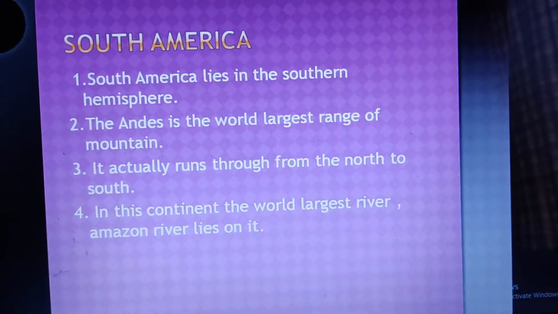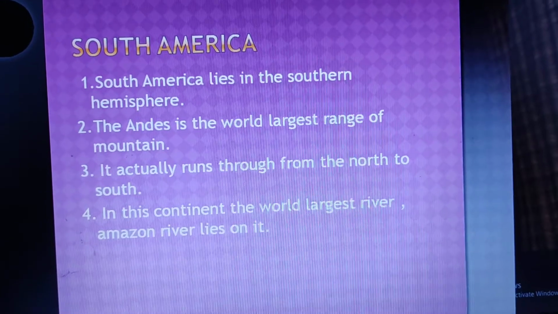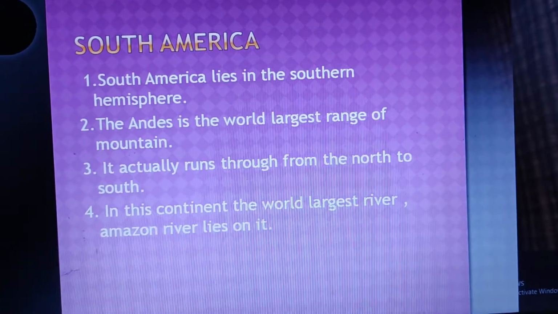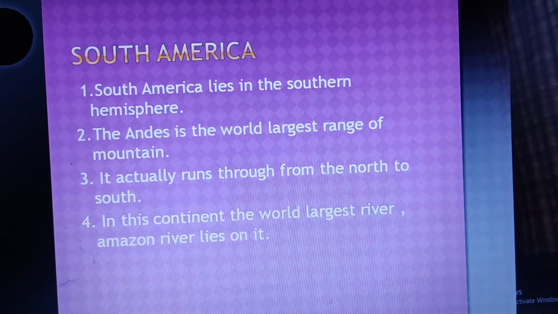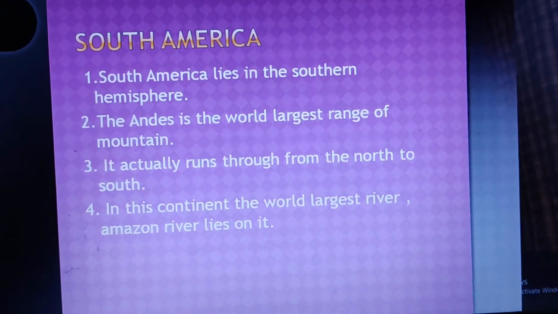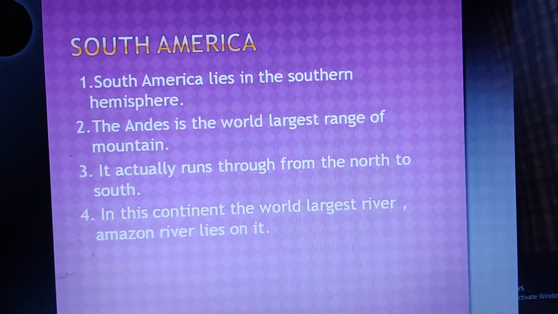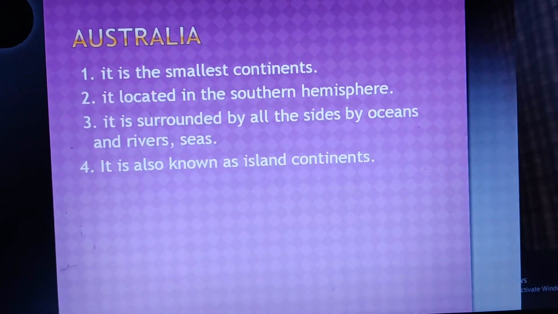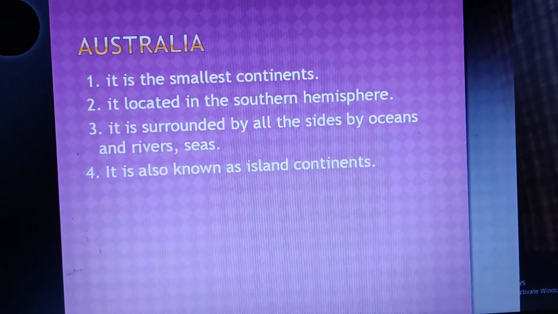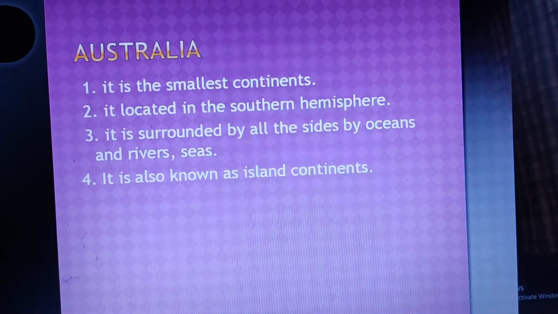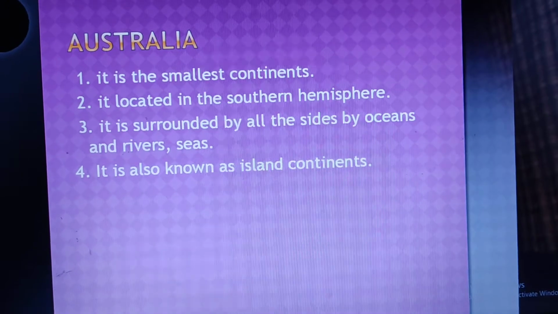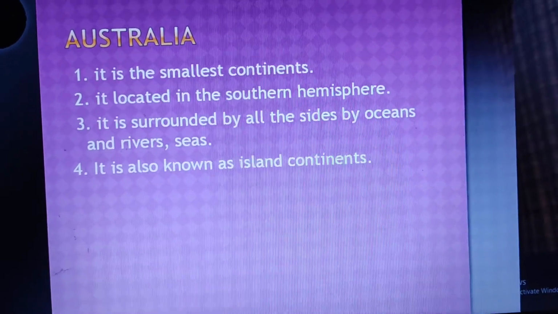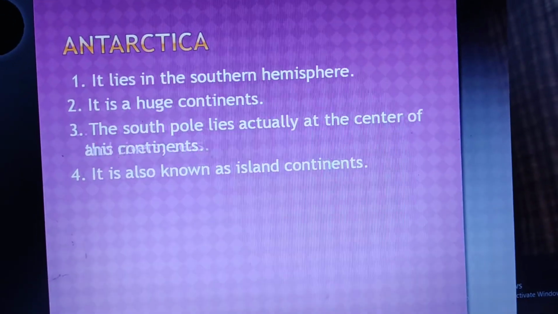South America. South America lies in the southern hemisphere. The Andes is the world's longest range of mountains. It actually runs from the north to south. In this continent lies the world's largest river, the Amazon River. Australia. It is the smallest continent. It is located in the southern hemisphere. It is surrounded on all sides by oceans and seas. It is also known as the island continent.